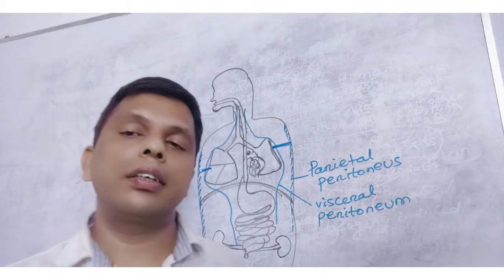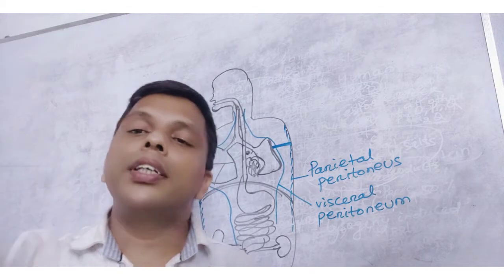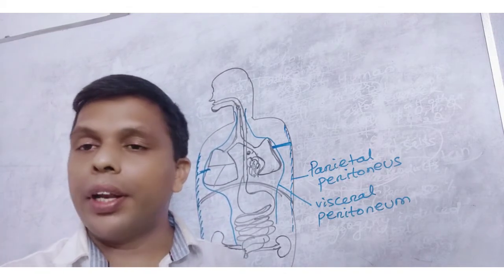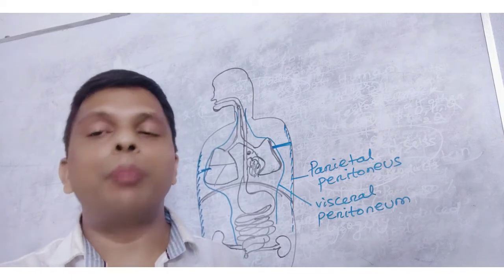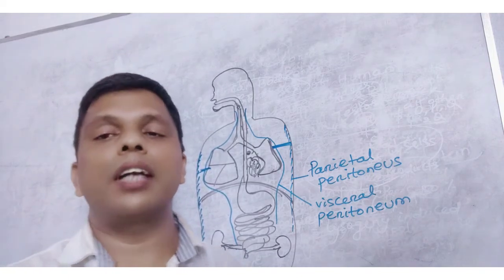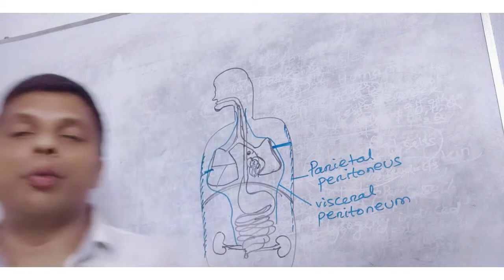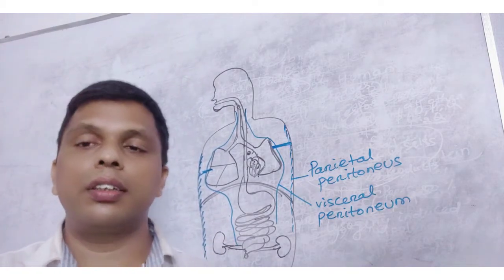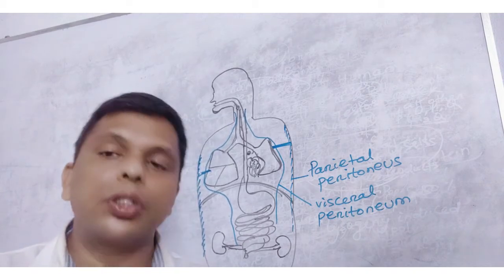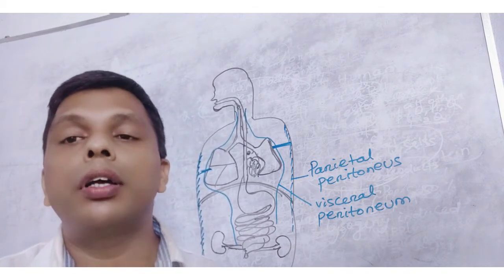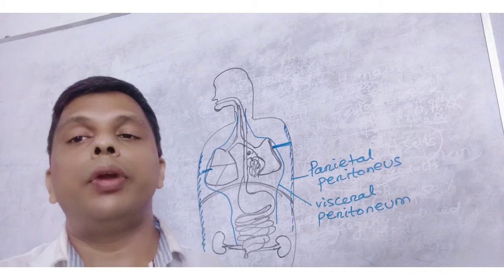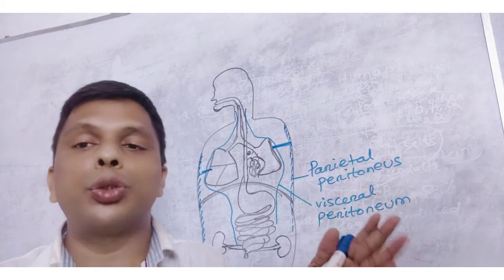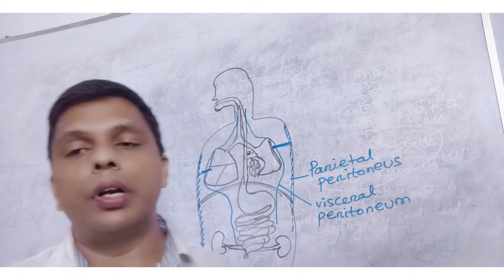We need a transporting system. What does it do? It helps in the transport of different substances to different body cells. Suppose we need oxygen for different cells, food for different cells, hormones, and the excretory substances should be removed from the body.